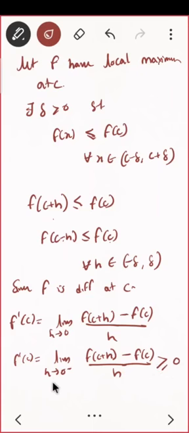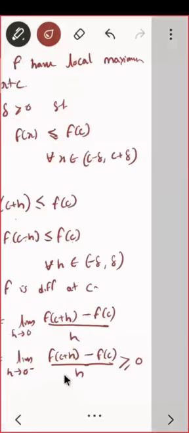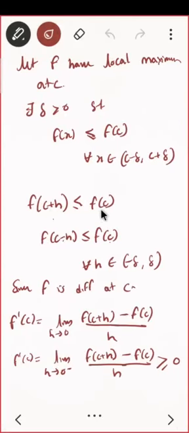And if you are talking about the right derivative, that means the limit h tending to 0 plus of f of c plus h minus f of c upon h. Here h is also positive, c plus h and f of c. What do you see there? f of c plus h is less than f of c. That is, f of c plus h minus f of c is negative.